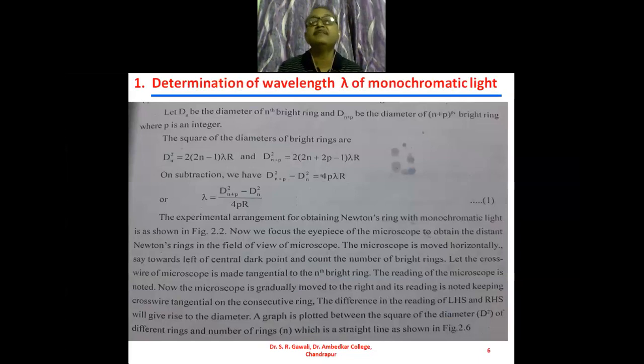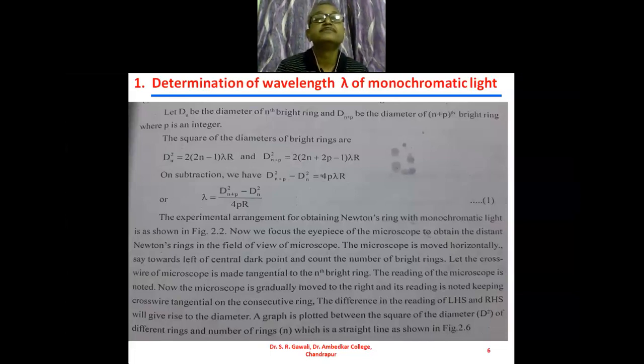So first we see the application, that is, the determination of wavelength lambda of monochromatic light. We have seen previously the experimental arrangement for obtaining the Newton's ring, and you will also study these Newton's rings in the laboratory. In the laboratory, you have to perform this experiment, determination of wavelength lambda of monochromatic light by using the Newton's ring. Okay, so we will perform this experiment if offline classes will start.